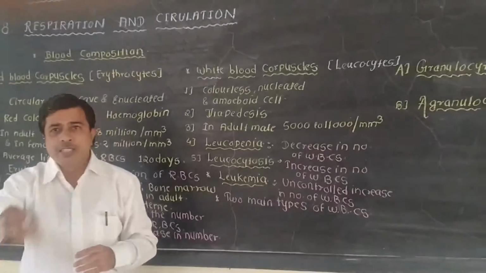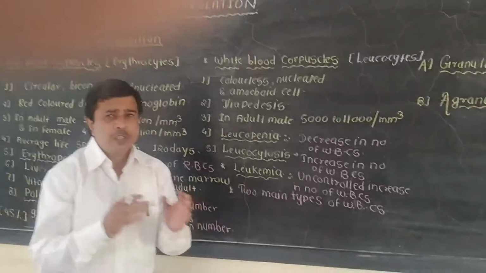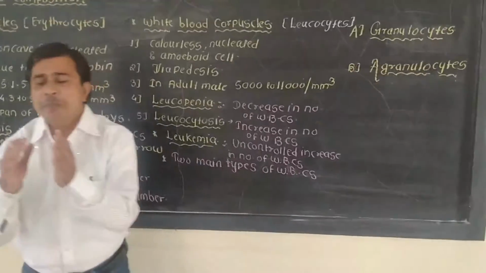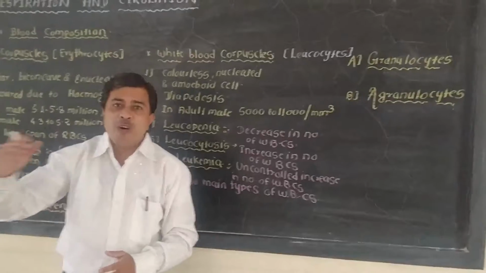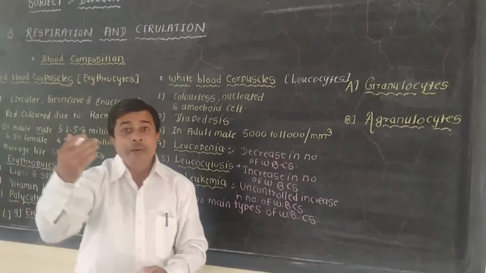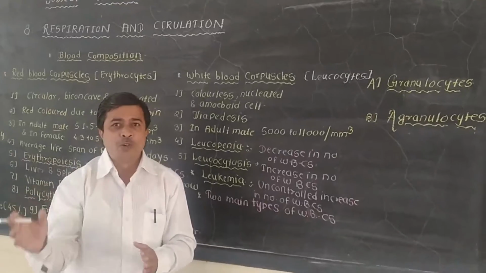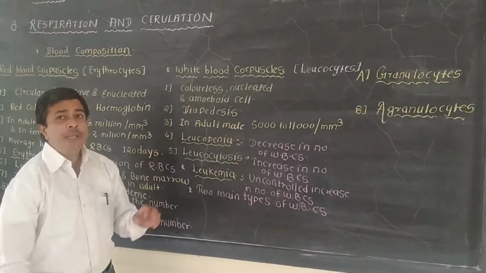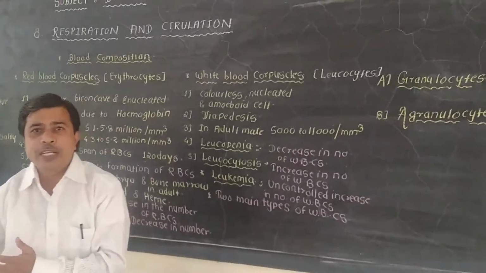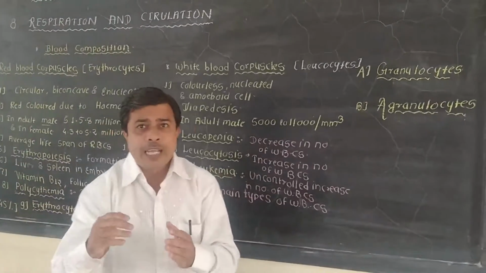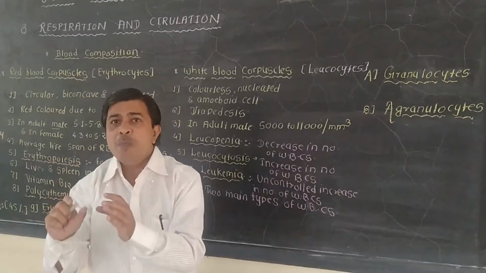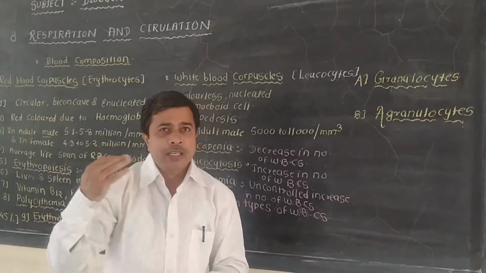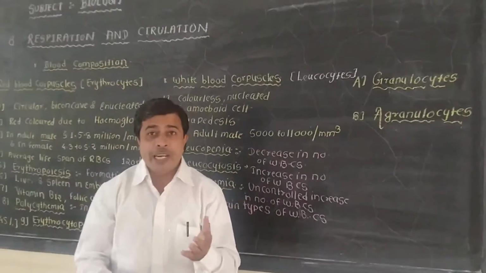Some cells are circular, some are amoeboid in condition. Due to this amoeboid shape, they can move from one place to another, like the amoeba. We know that with the help of pseudopodia the amoeba can move from one place to another. So these WBCs also move, and in the blood capillaries they can escape through the small pores present in the wall of the capillary, and this process is known as diapedesis.